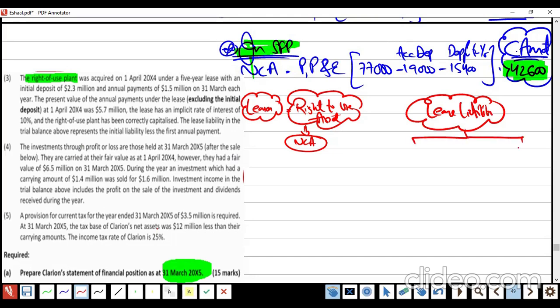Which we use to apportion between current liability and non-current liability, right or wrong? In this question, only SFP is required, so finance cost I don't need, but it will appear. My focus is SFP, so I will focus on the assets and liability side, not the income and expense side, right?